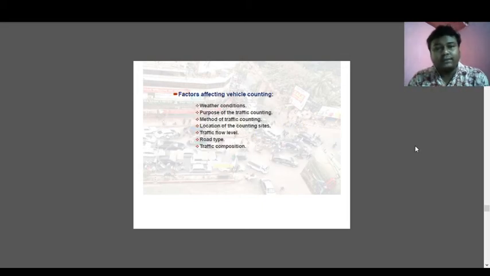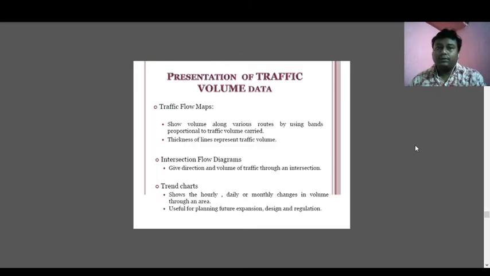Now what are the factors affecting the counting? The weather condition, definitely. Purpose of the traffic count, method of the traffic counting, location of the counting site, traffic flow level, road type, traffic composition. So these are some parameters which affect the traffic volume count. Now, how do we present? Suppose we have collected the data. After collection of the data, we have to represent the traffic volume. Yes, definitely. Without representing the data, we cannot obtain the result, and without obtaining the result, we cannot prepare the report. So our ultimate aim is to prepare the report, and based on the report, we have to implement the thing. So the first process is to collect the data.